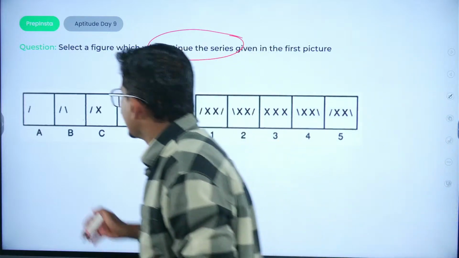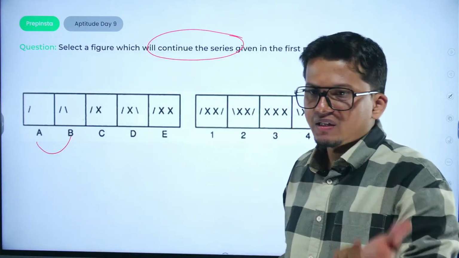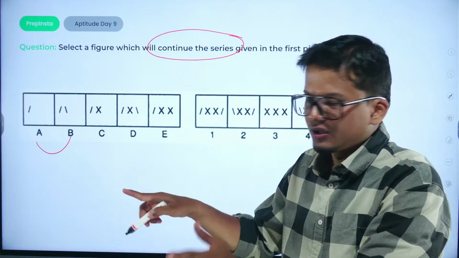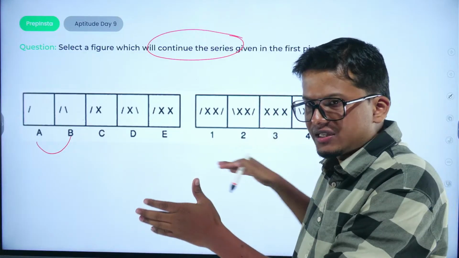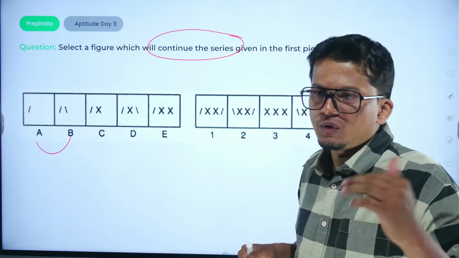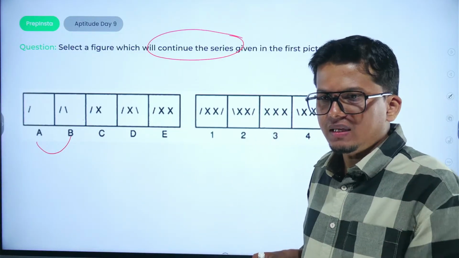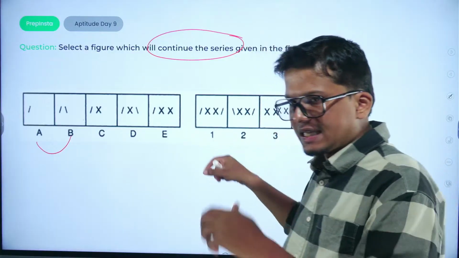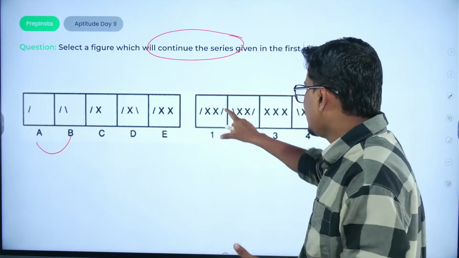So let us check. Just relate B with A, C with B, D with C. So always the pattern will go left to right, and it should be universal. All you have to seek is whatever the pattern has been given. In the same way, the series will continue and the next particular diagram will come in the form of